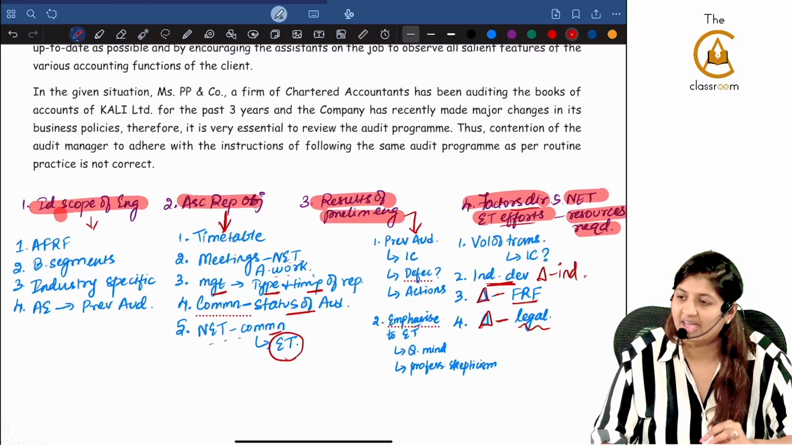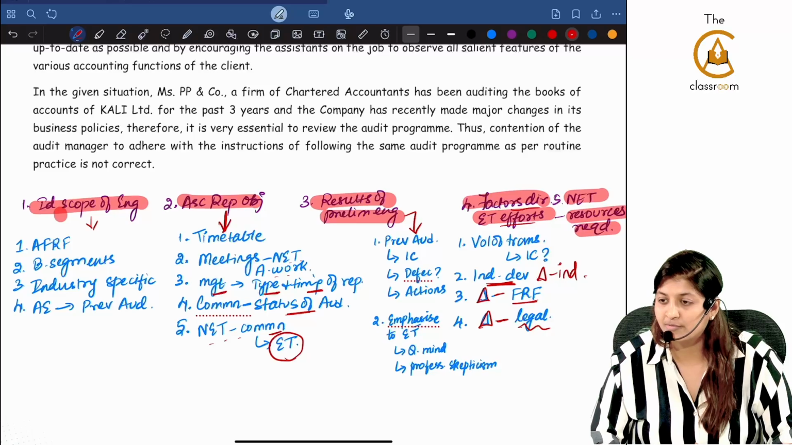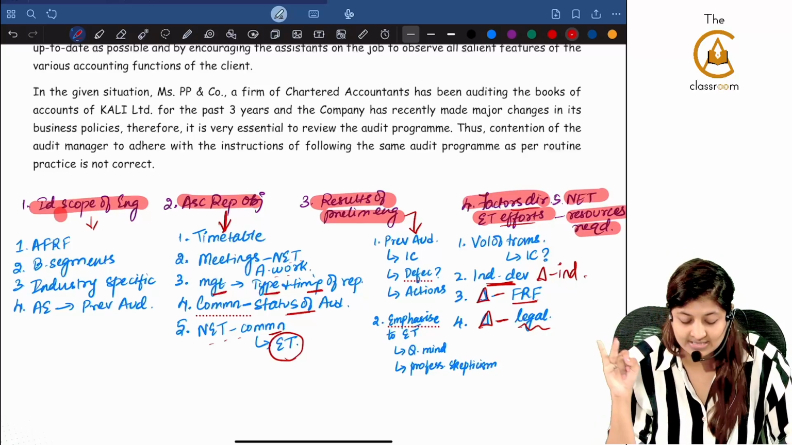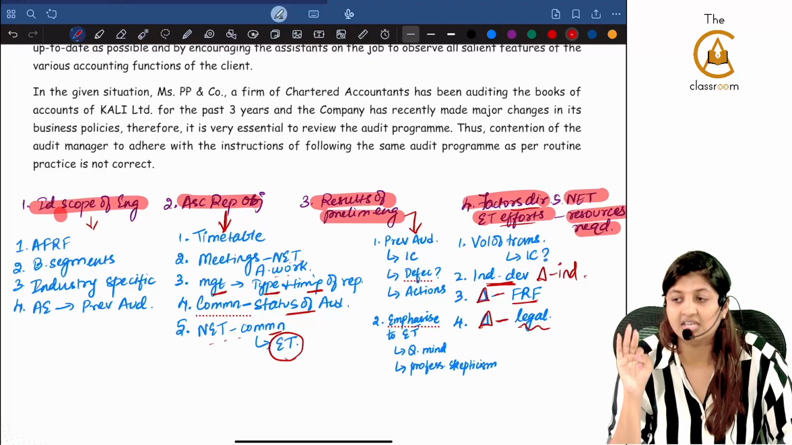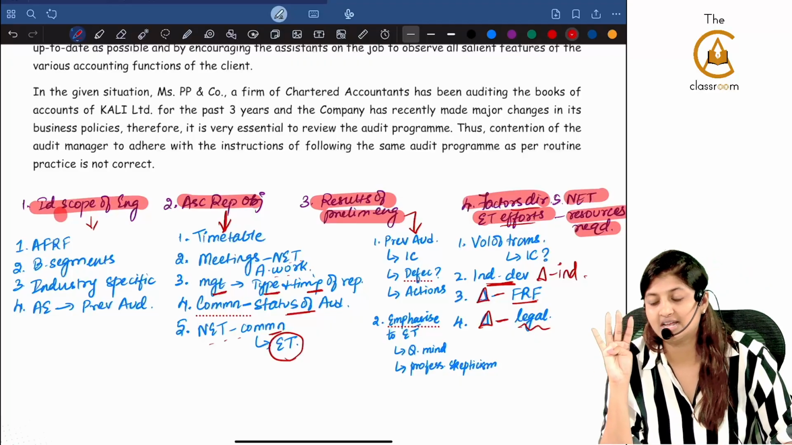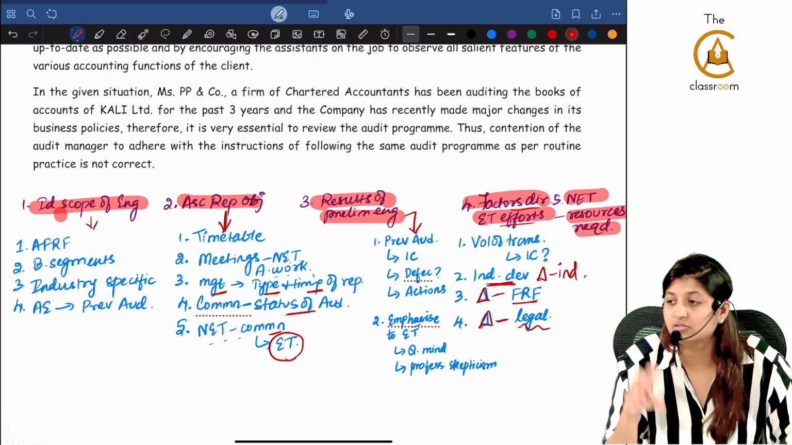First one is identifying the scope of engagement. What am I going to identify in that scope of engagement? What is the AFRF of that client? What is the business segment of that client? What is the industry in which the client is operating? Any audit evidence that the previous auditor has obtained, I will be seeing these 4 points with respect to identifying the scope of engagement.